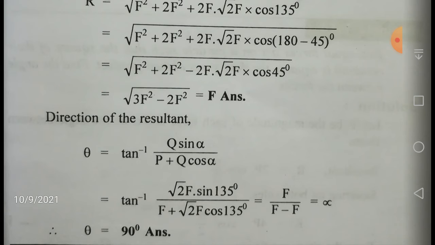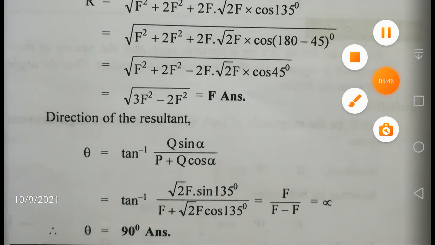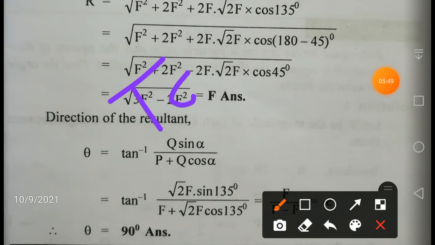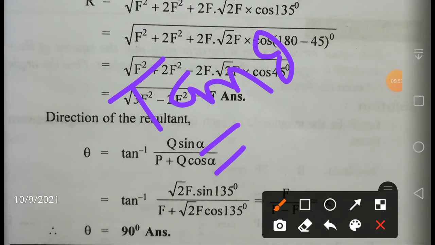So theta I am going to get as tan inverse of f by f minus f, that is f by 0. Something by 0, you know that it is infinity. So tan theta is equal to infinity. What have you got? So tan theta you have got. What is this theta giving? It is giving the direction of the resultant with the direction of the P force, which is horizontal. Tan theta is equal to f by 0, that is nothing but infinity.